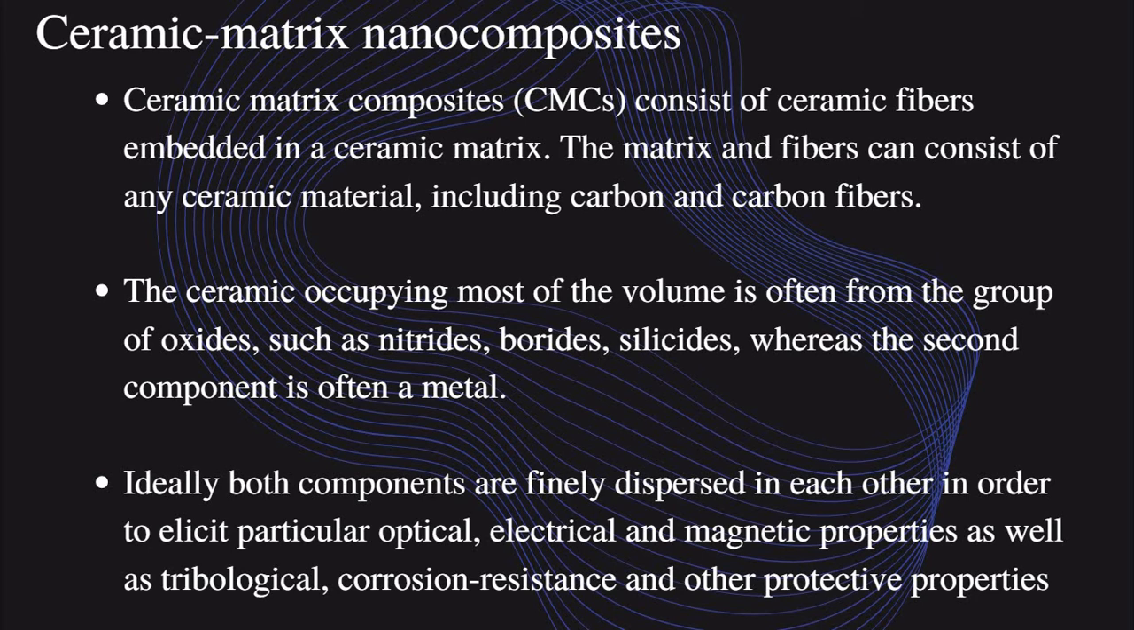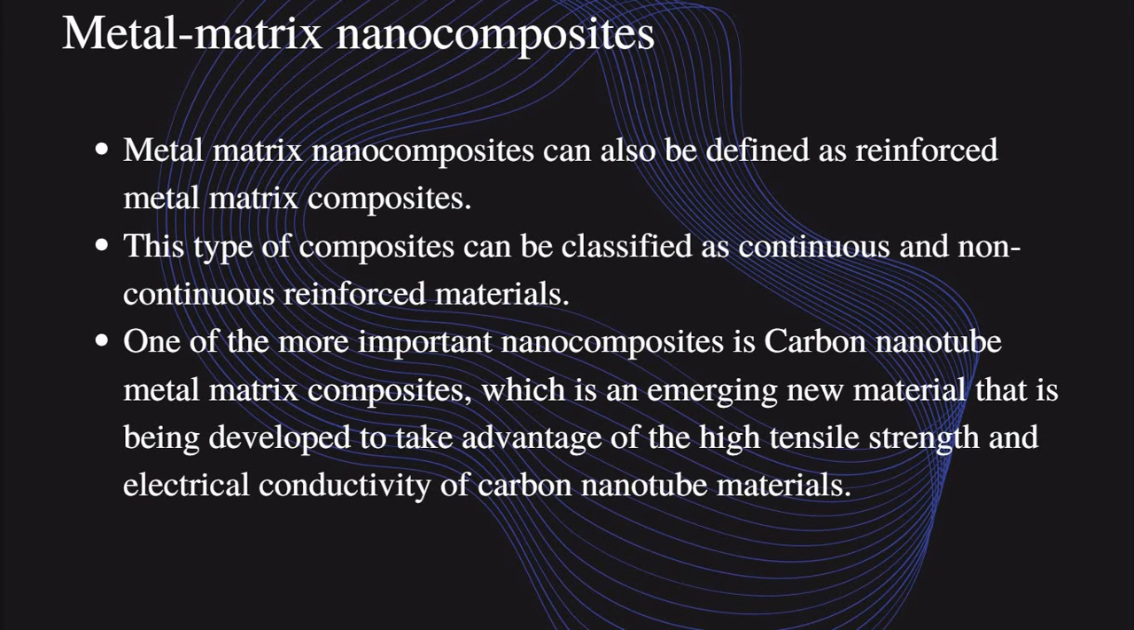It also improves topological, corrosion resistant, and protective properties compared to conventional ceramic composites. So another one is metal matrix composites. Metal matrix nanocomposites can also be defined as reinforced metal matrix composite. This type of composite can be classified as continuous and non-continuous reinforced materials. One of the more important nanocomposites is the carbon nanotube metal matrix composite, an emerging new material being developed to take advantage of the high tensile strength and electrical conductivity of carbon nanotubes.